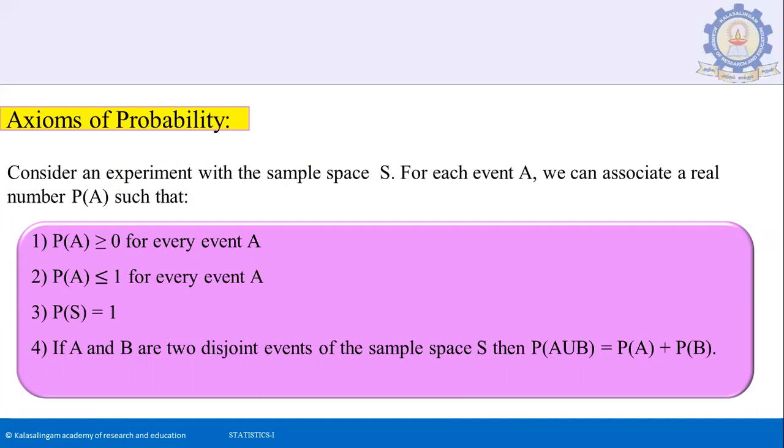Axioms of probability. Consider an experiment with the sample space S. For each event A, we can associate a real number P of A such that P of A greater than or equal to 0 for every event A, P of A less than or equal to 1 for every event A, P of S equal to 1. If A and B are two disjoint events of the sample space S, then P of A union B equal to P of A plus P of B.